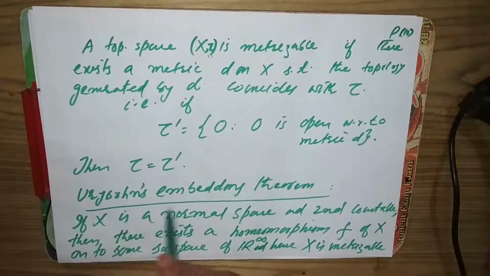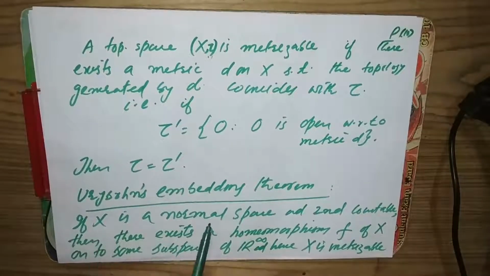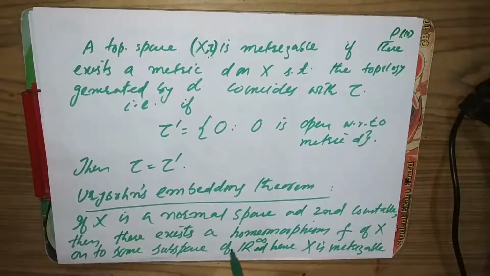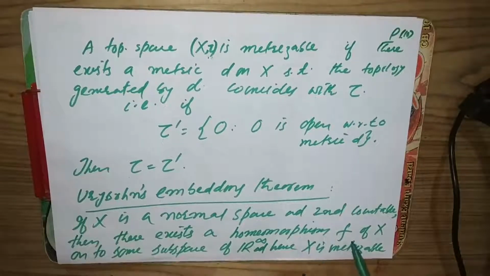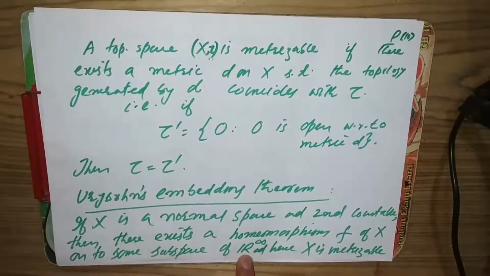Now we state Urysohn's embedding theorem. It states that if X is a normal space and second countable, then there exists a homeomorphism f of X onto some subspace of R infinity.